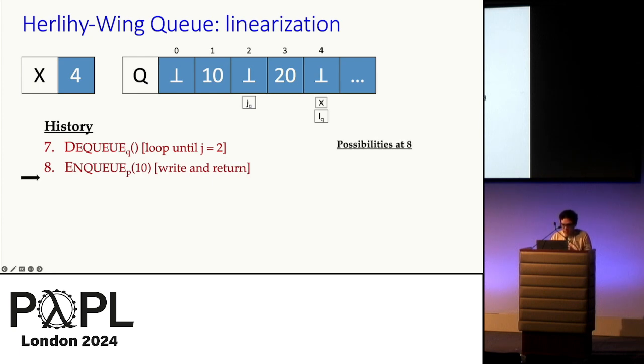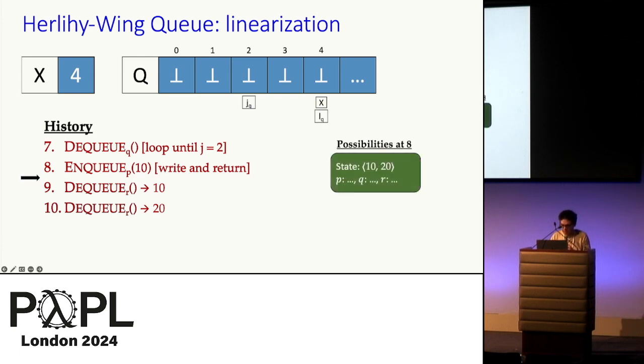And let's now consider what the possibilities are for the states of the implemented Q. And this is going to be a function of the upcoming DQ operations. For instance, if we assume that there's another process that comes in and performs successive DQs to completion, the first one will find 10 at Q1 and then return it, and the second one will find 20 at Q3 and then return it. And the return values of these successive DQs tell us that right at the instance we pointed out, 10 followed by 20 is a possible state, since 10 is returned first and 20 second. Let's make a note of this possibility.